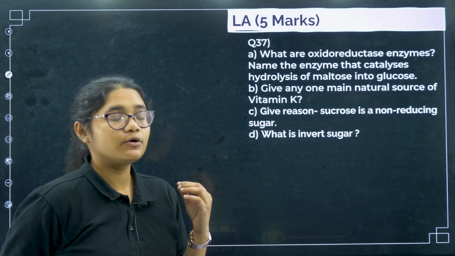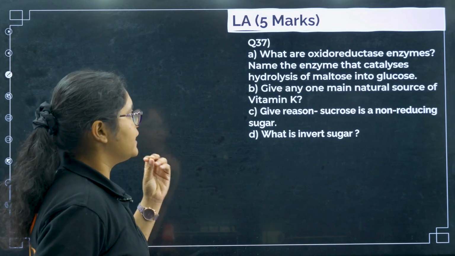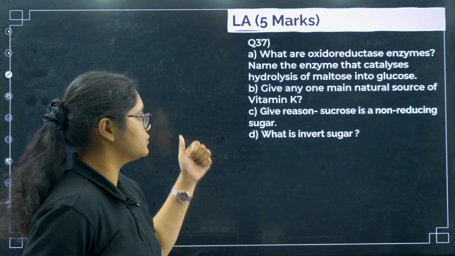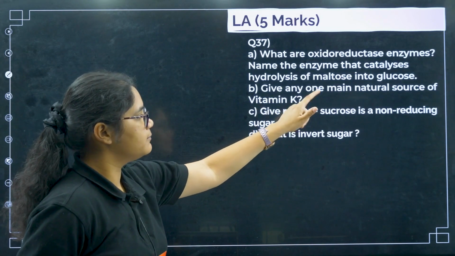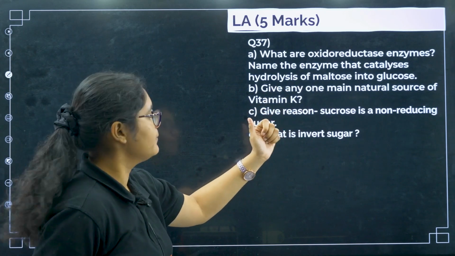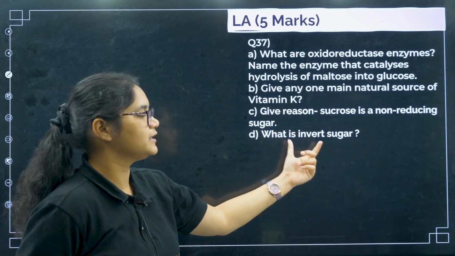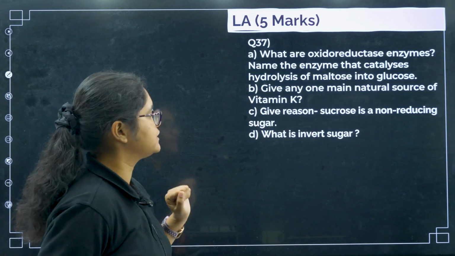What are oxidoreductase enzymes? Name the enzyme that catalyzes hydrolysis of maltose into glucose. 2 marks. Give any one main natural source of vitamin K. Give reason sucrose is a non-reducing sugar. What is invert sugar? Okay, so many good questions are here.